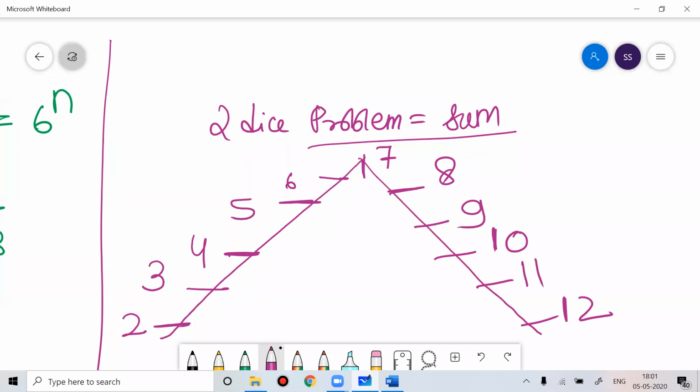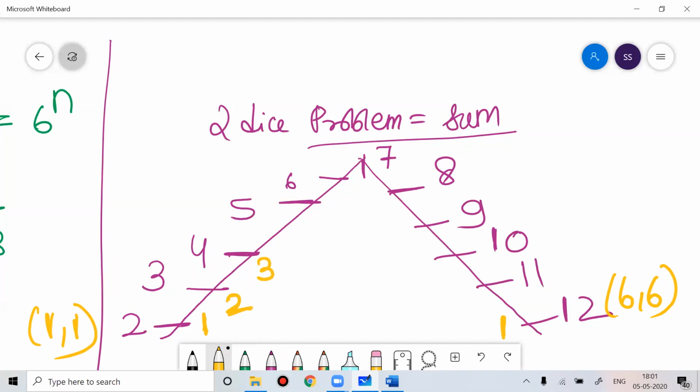I hope everyone is understanding. In the 2 dice problem, the minimum sum is 2, which you get with 1 comma 1, and you get 12 with 6 comma 6. How many ways are there? This is one way, this is 2 ways, this is 3 ways, 4, 5, 6 ways, then 5 way, 4, 3, 2, 1. If you remember this, you can save your time.